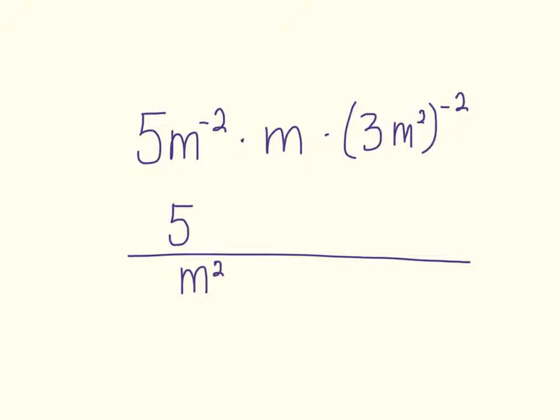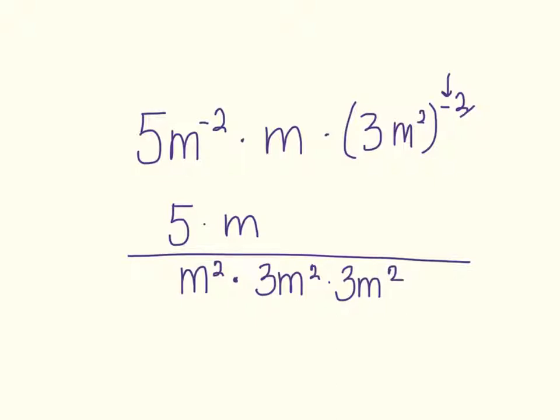The m on the other term goes on top. Then we have parentheses, so this entire thing, the whole thing, is going to go on the bottom 2 times. So times 3m squared times 3m squared.